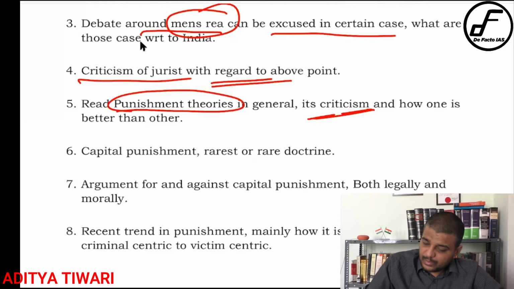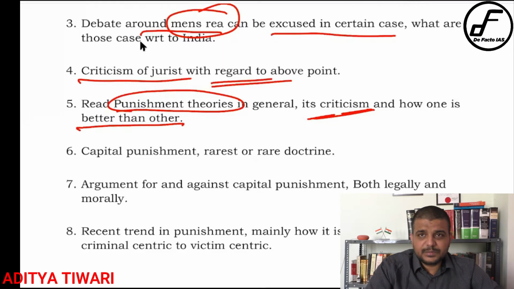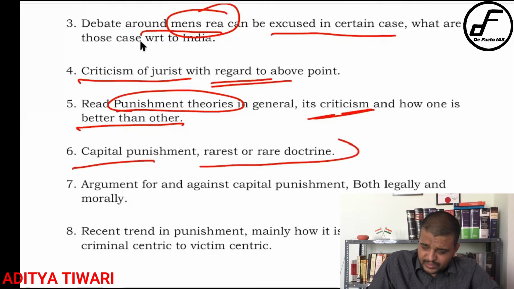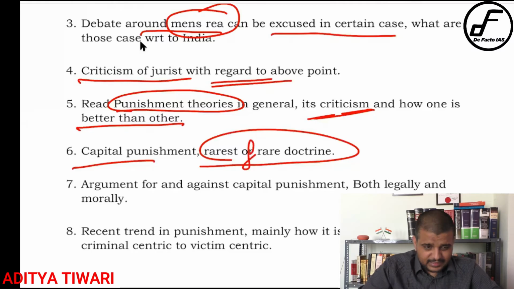Then how one is better than another. It means you have to do a comparative study between one another, how one is better than another. That is very important, so you need to understand that. Then you will come to capital punishment. Now in capital punishment, obviously the most important doctrine is the rarest of rare doctrine. So you have to understand the meaning of the rarest of rare doctrine.